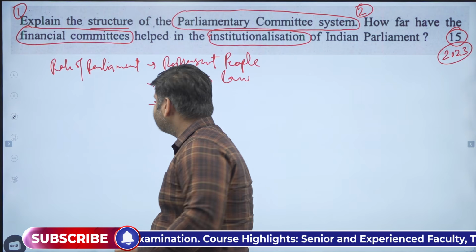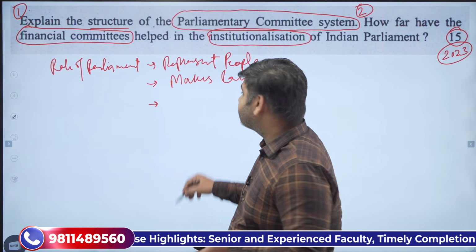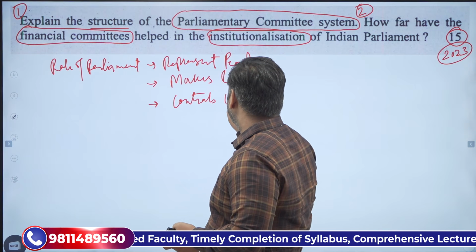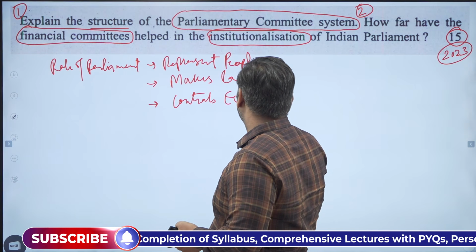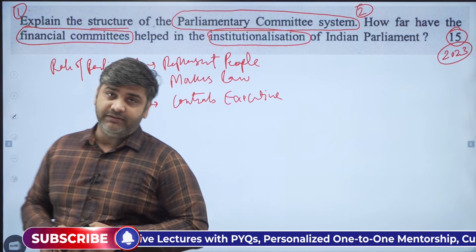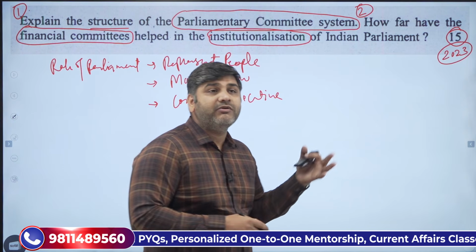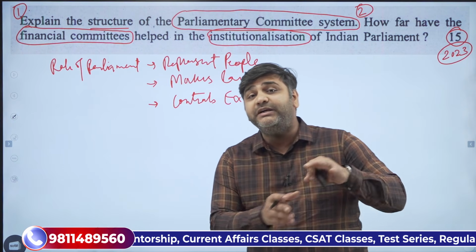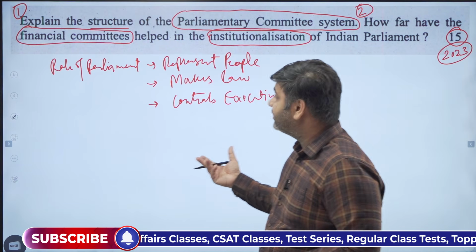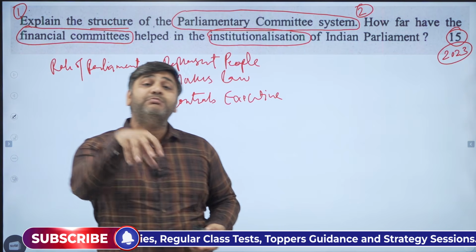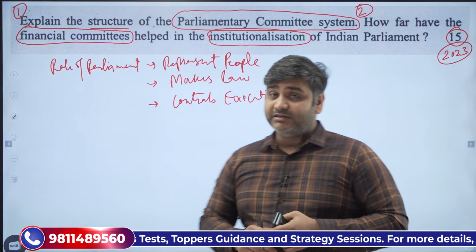And the third important thing is it keeps the executive under control. This is the basic of the parliamentary form of democracy. If you look at the presidential form of democracy, which follows the principle of separation of power, that is a bit different from this parliamentary form of democracy, which follows the principle of collective responsibility, isn't it?